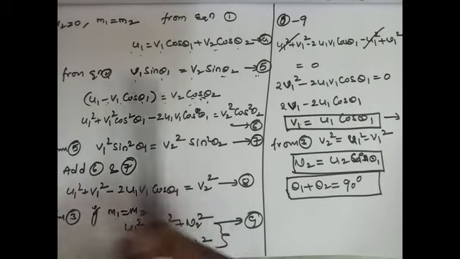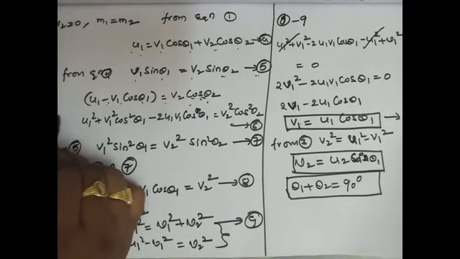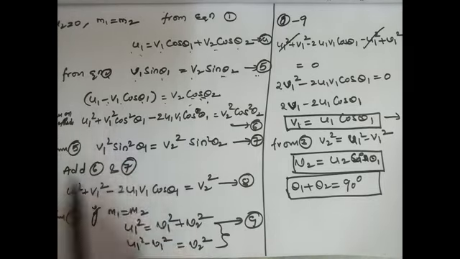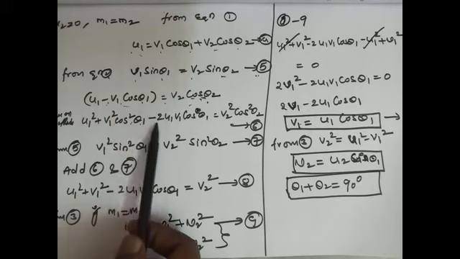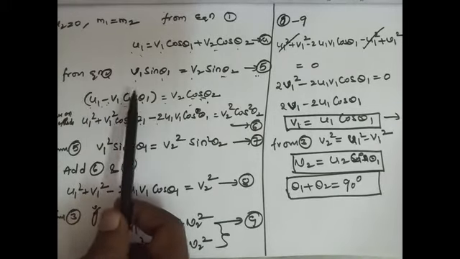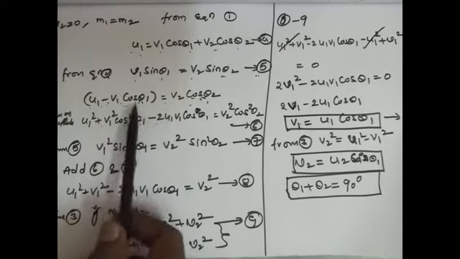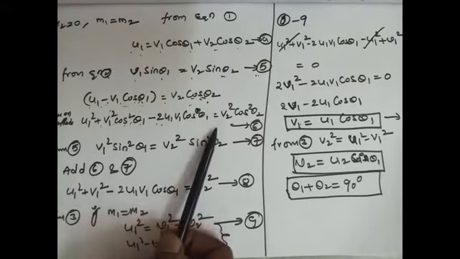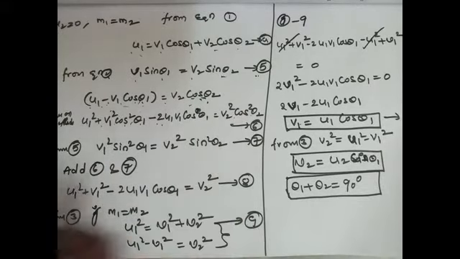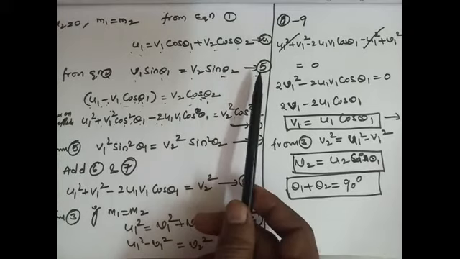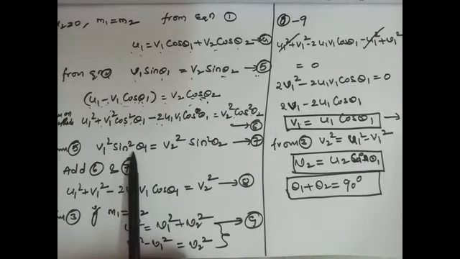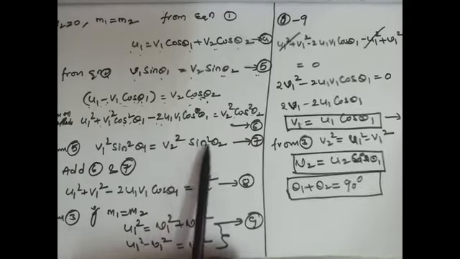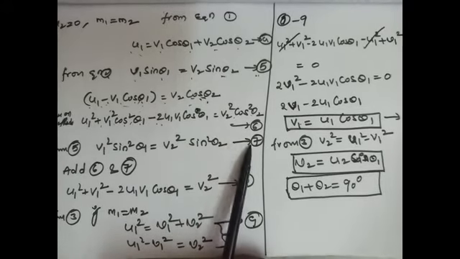Now squaring on both sides, what we get here? We will get u1 square plus v1 square cos square theta 1 minus 2 u1 v1 cos theta 1, using a minus b whole square, a square plus b square minus 2ab, that is equal to v2 square cos square theta 2. And again, squaring on both sides of equation 5, we will get v1 square sin square theta 1 equal to v2 square sin square theta 2. Assume this is equation number 7.